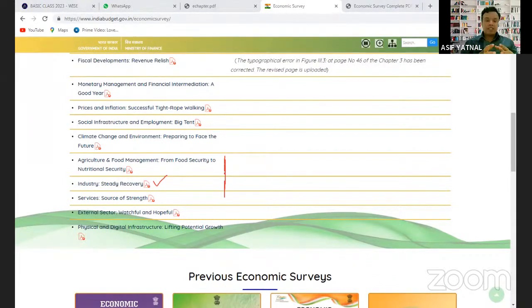But the manufacturing sector has remained stagnant. So the growth that should have happened in manufacturing in India's economy has not happened. And that is what is explained here.